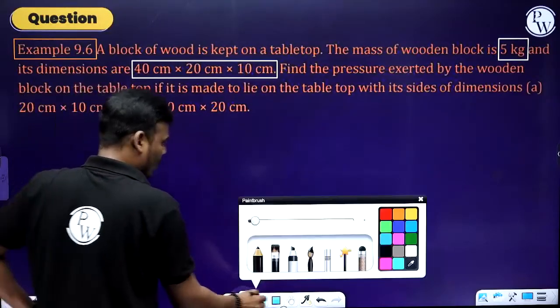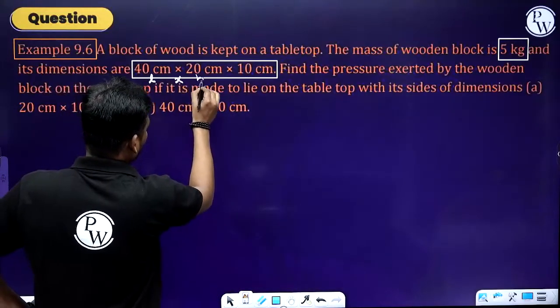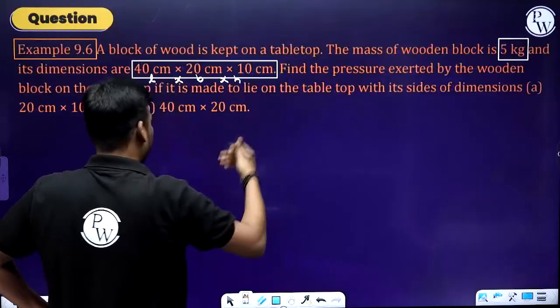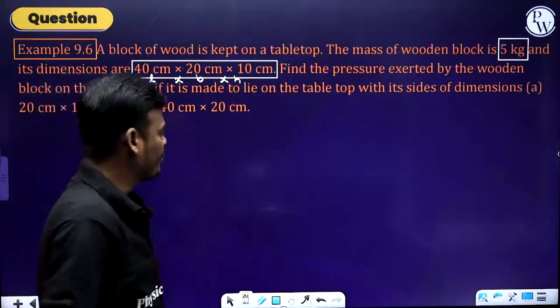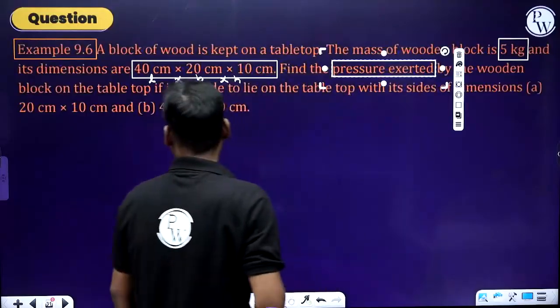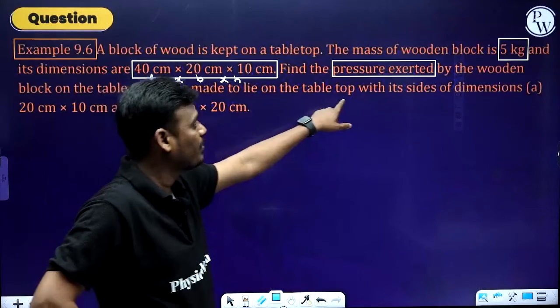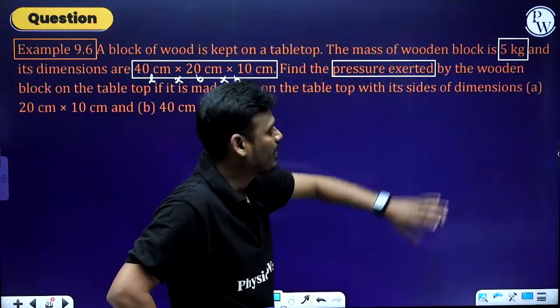Nothing but length into breadth into height, they have given the volume. Find the pressure exerted by the wooden block on the tabletop if it is made to lie on the tabletop with its sides of these dimensions.